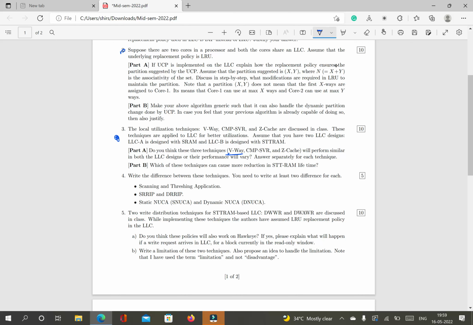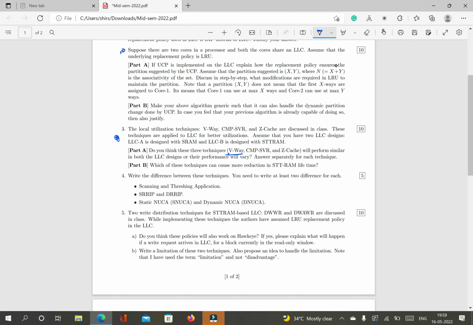Obviously they will behave differently, because even if you don't implement VUA, if it is a simple cache, one with SRAM and another with STTRAM, STTRAM will not behave as SRAM, right? We know it from the density paper. So this is the first point, but let us ignore that point. Some of you have written this point also, but this point can be ignored.